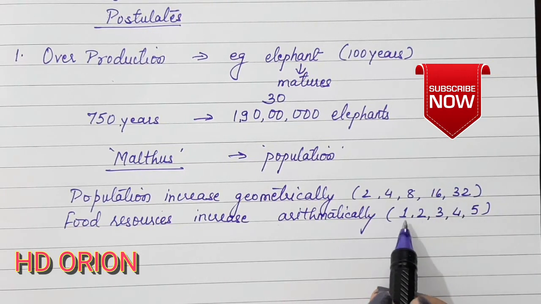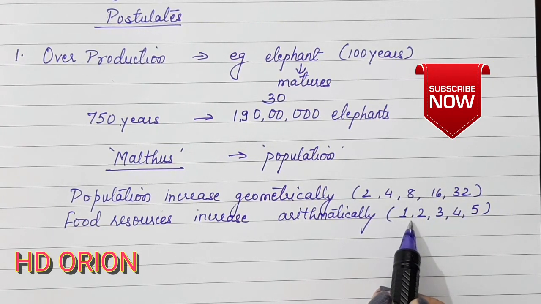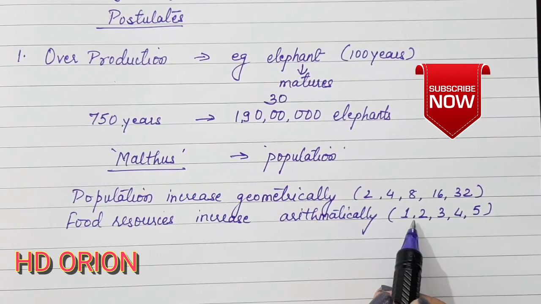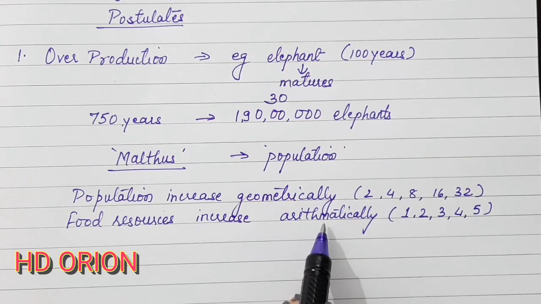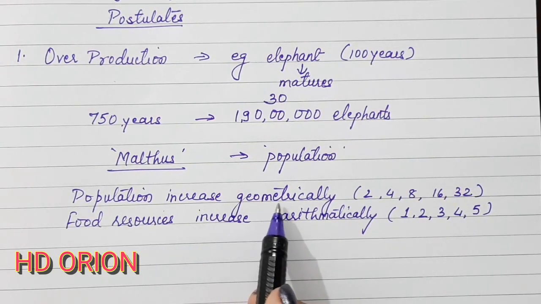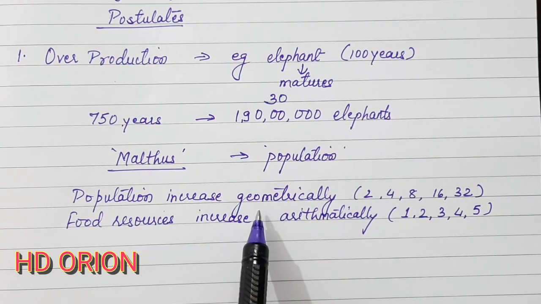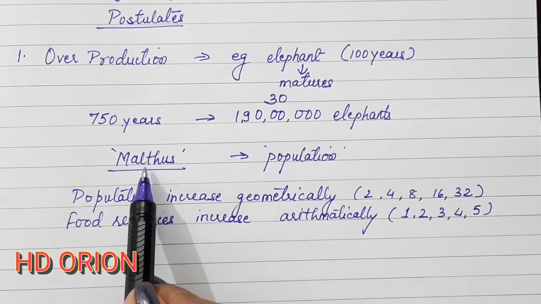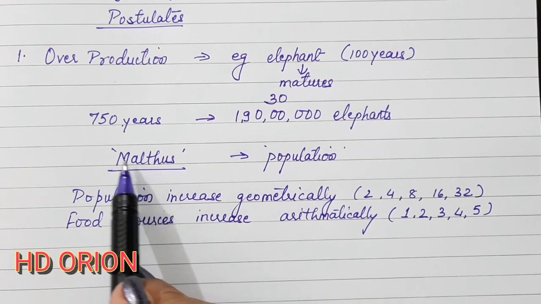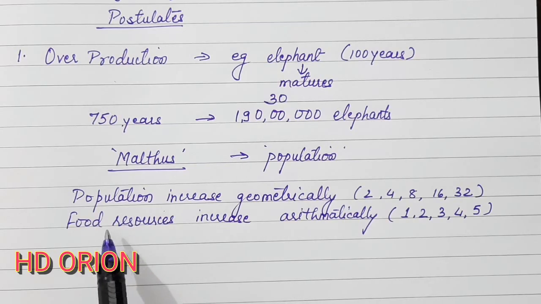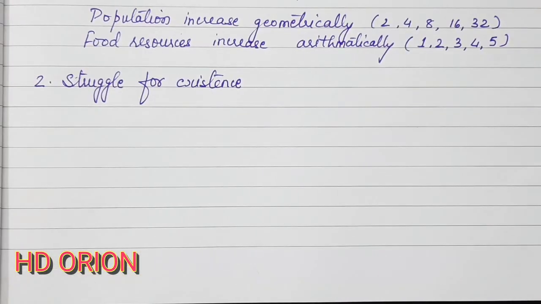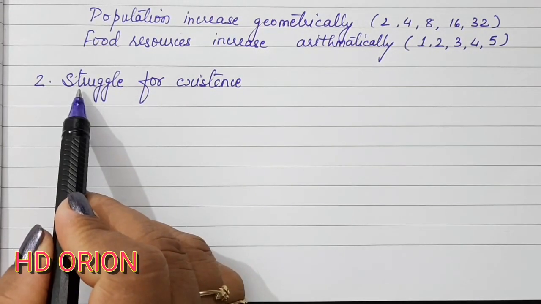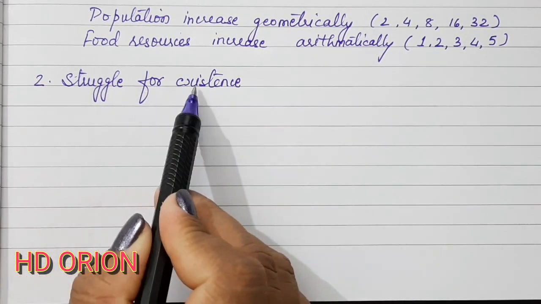In this way there is always a limitation of food, and therefore the population may grow geometrically, but they are limited because the food resources become limited, and therefore they may not all thrive equally. So this was the essay on population which Thomas Malthus gave, and on this basis Darwin gave the postulate of overproduction. The second postulate of Darwin is struggle for existence.